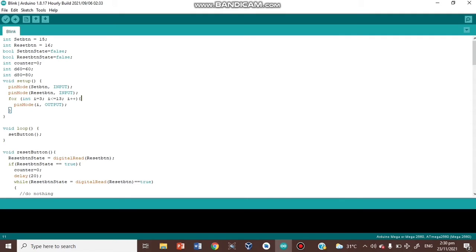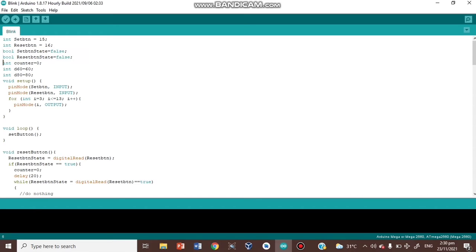So hello, this is activity number 2, which has two buttons, the reset button and the set button. So these are the codes. Integer set button is on pin 15, and integer reset button is on pin 50. Pin 16 naman. Then boolean set button state and reset button state are both false.